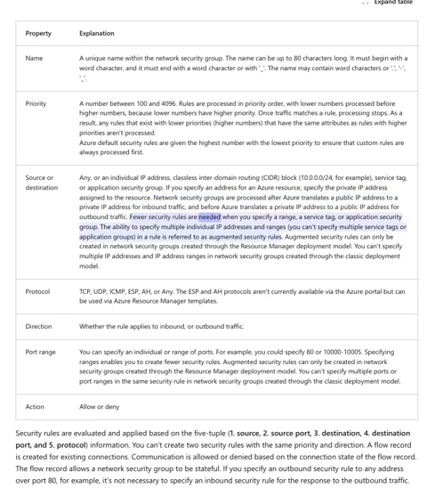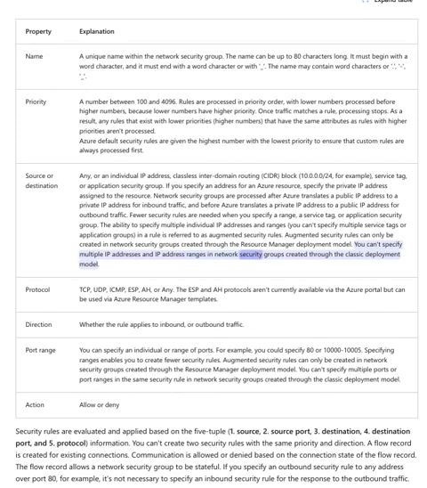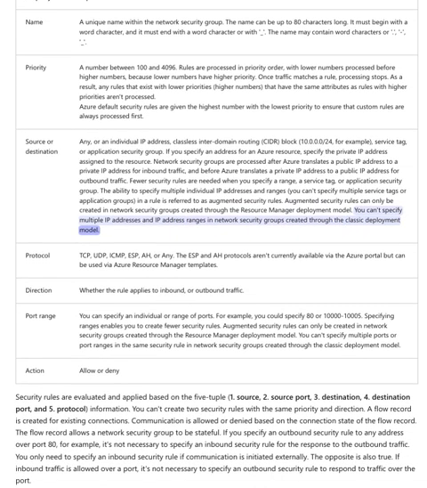Fewer security rules are needed when you specify a range, a service tag, or application security group. The ability to specify multiple individual IP addresses and ranges, you can't specify multiple service tags or application groups, in a rule is referred to as augmented security rules. Augmented security rules can only be created in network security groups created through the Resource Manager deployment model. You can't specify multiple IP addresses and IP address ranges in network security groups created through the classic deployment model.